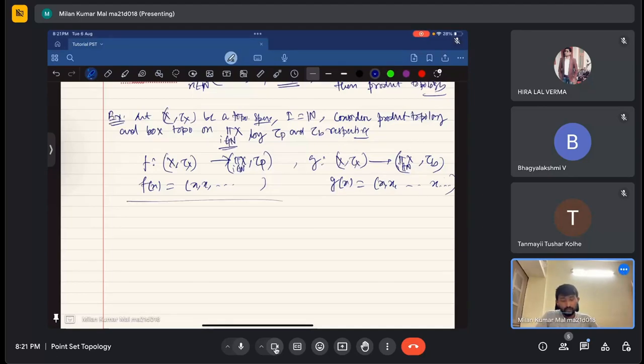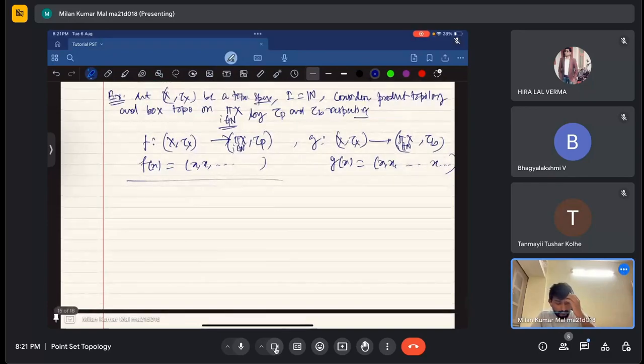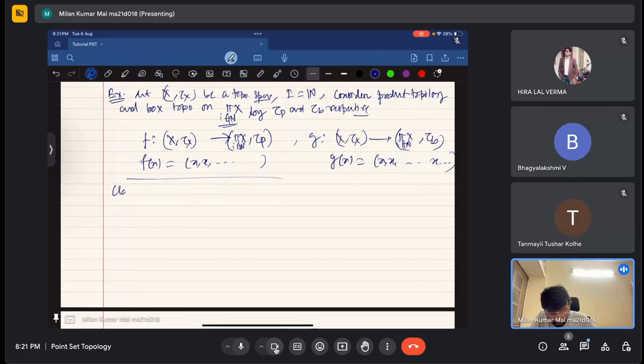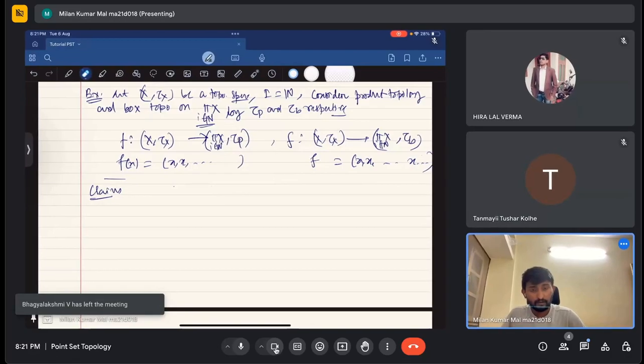My claim is that f and g, as functions, are the same. Note that f and g as functions are the same.